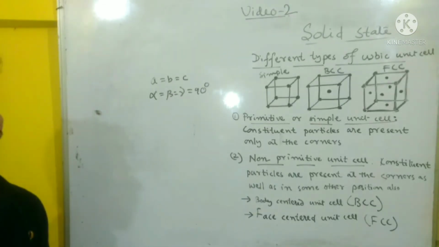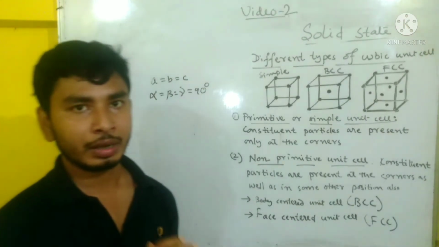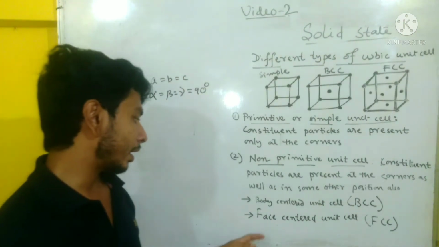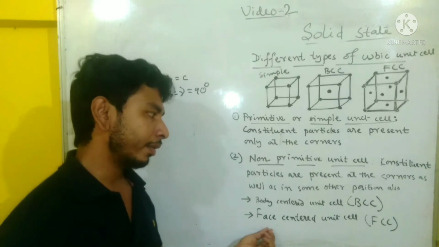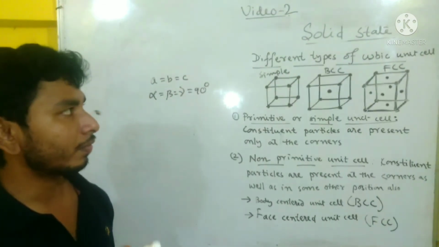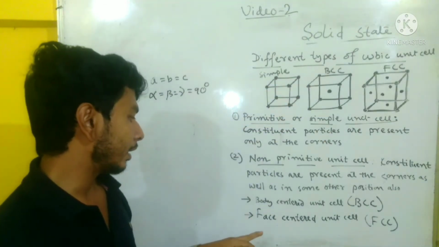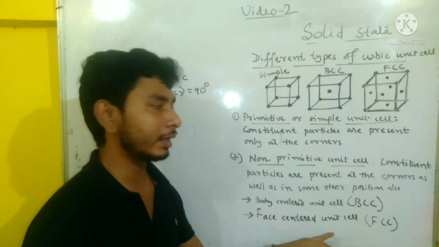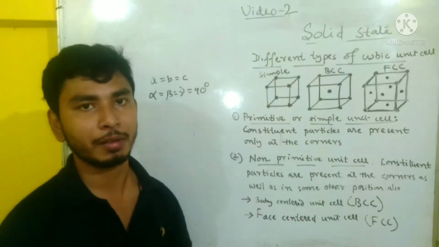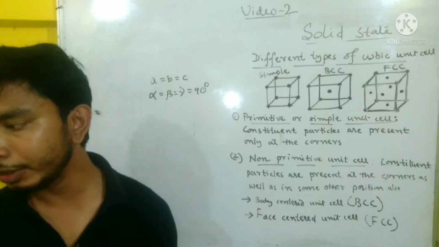If the question is what are the different types of unit cell, then there should be end-centered unit cell also. And if the question is what are the different types of cubic unit cell, then in case of cubic unit cell, the end-centered unit cell is absent in non-primitive type.